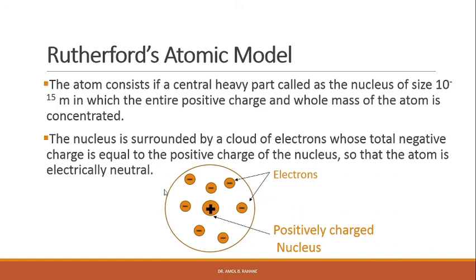The atom as a whole is electrically neutral, and we can say the positive charge is concentrated in a very small region, we call it nucleus, and electrons are distributed around this positive charge, right. Since the size of the atom is about 10⁻¹⁰ meter, most of the volume of the atom is unoccupied. So we can see the size of the atom is 10⁻¹⁰ meter and the size of the nucleus is 10⁻¹⁵ meter.